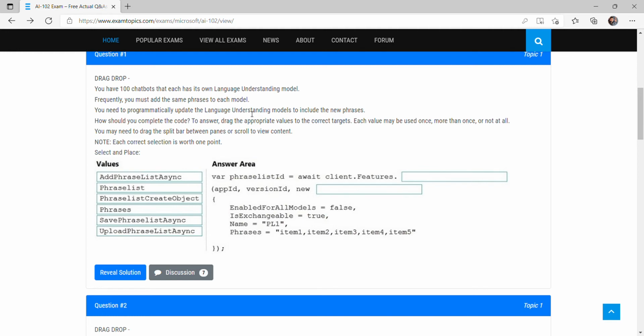So there are 100 chatbots which are based on the language understanding model, and they are trained on some phrases. Now we have to include some more new phrases.